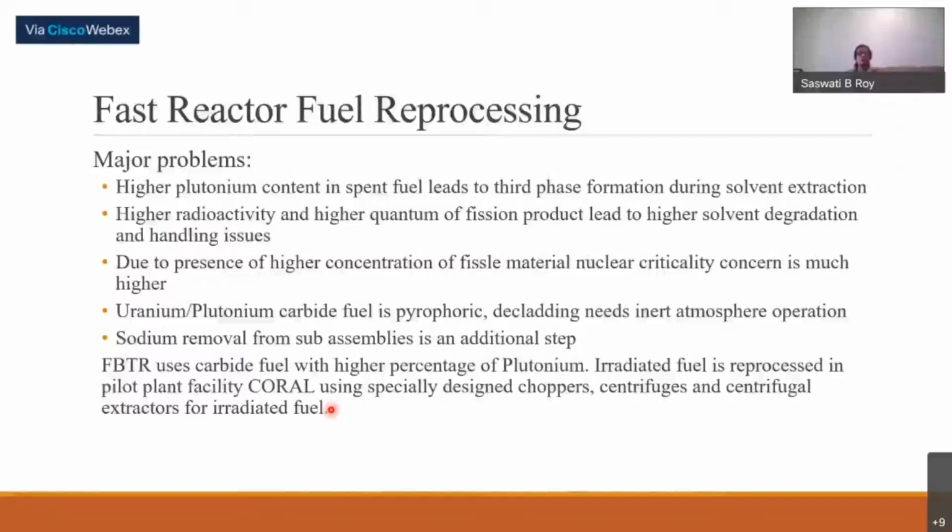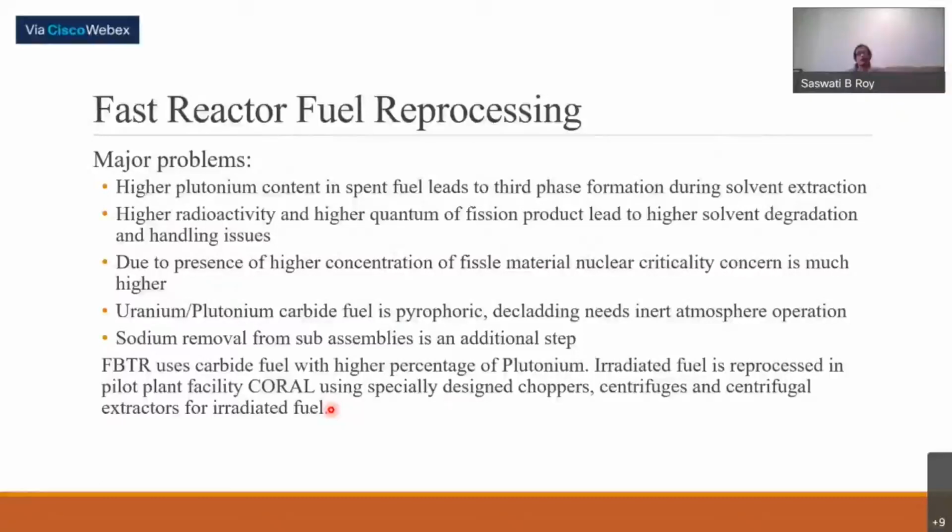In this high plutonium condition, there is third phase formation during extraction with TBP. Then higher radioactivity and a higher quantum of fission products lead to higher solvent degradation and handling issues.